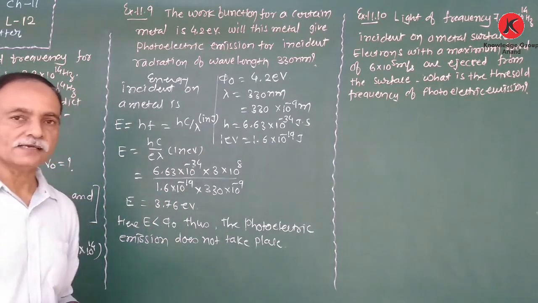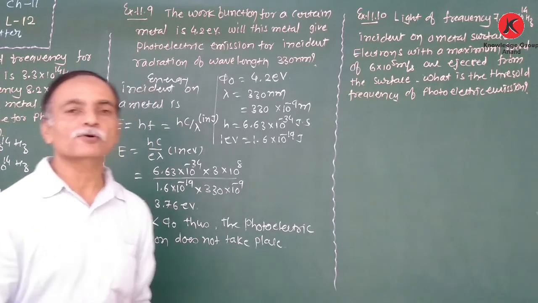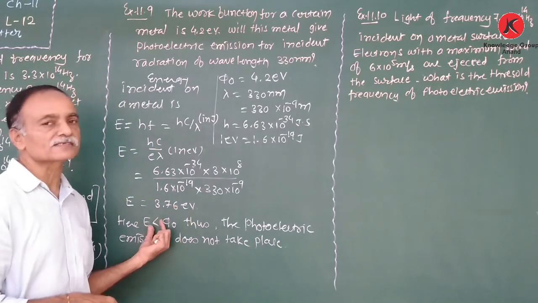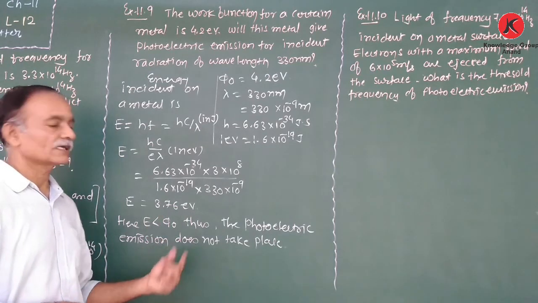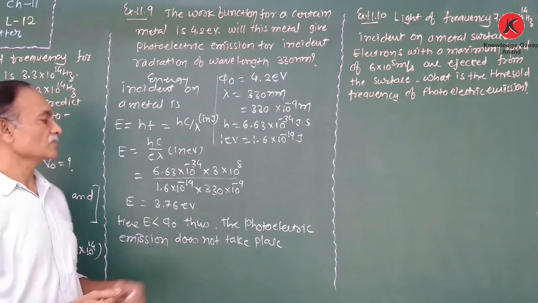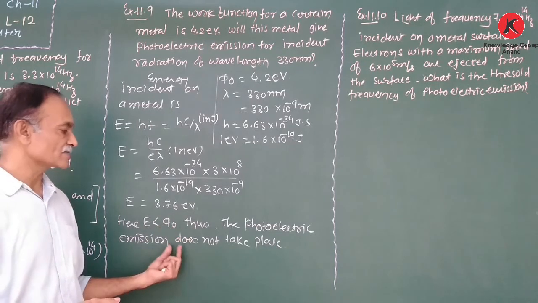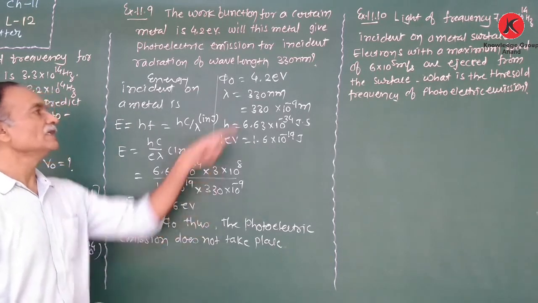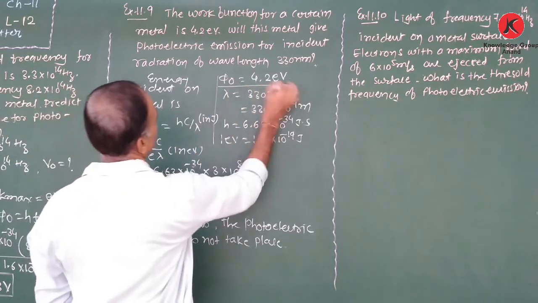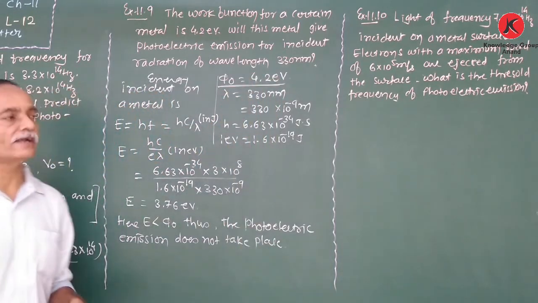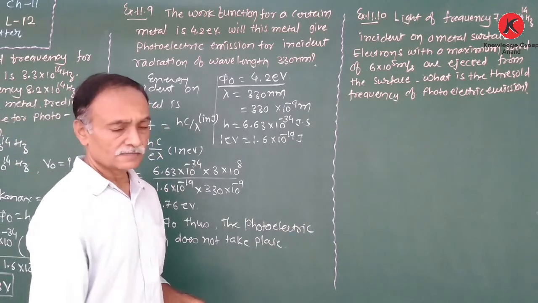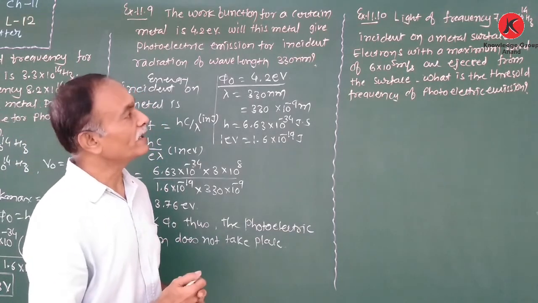Work function is the minimum energy required for the photoelectric emission. If the incident energy is less than the work function, the photoelectric effect does not start. So here the photoelectric effect does not take place because the incident energy is 3.76 electron volt, which is less than the work function of the given metal. Clear this?